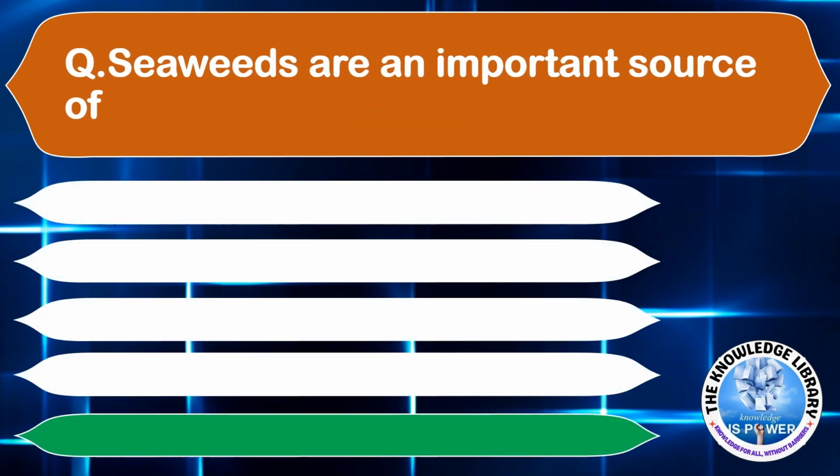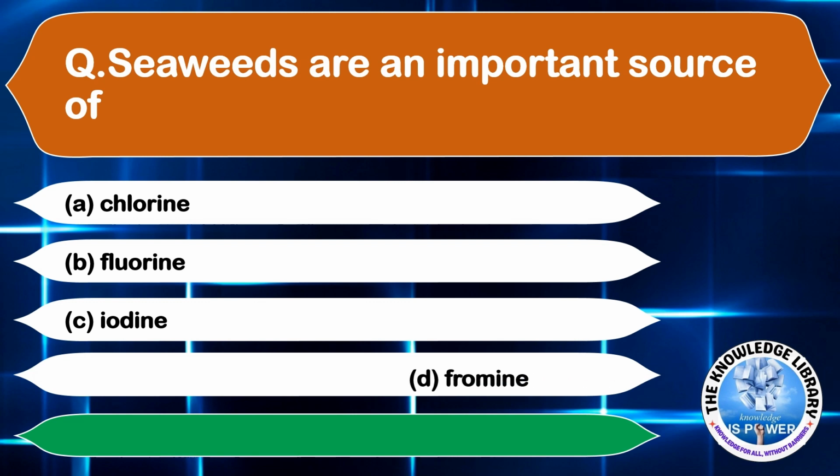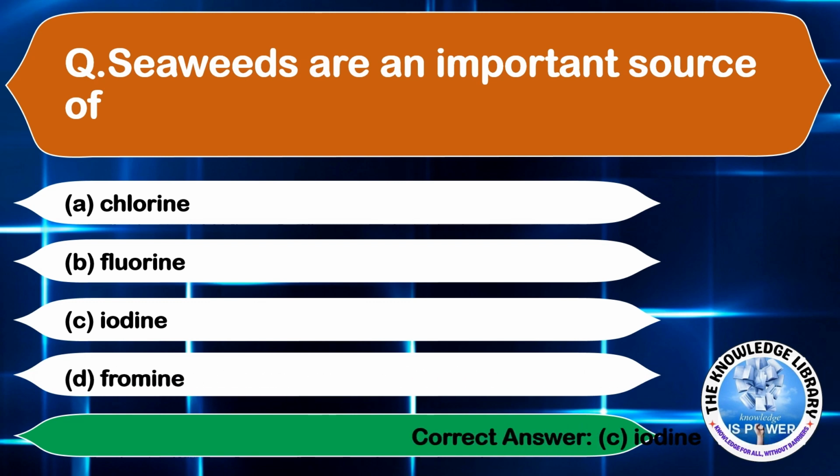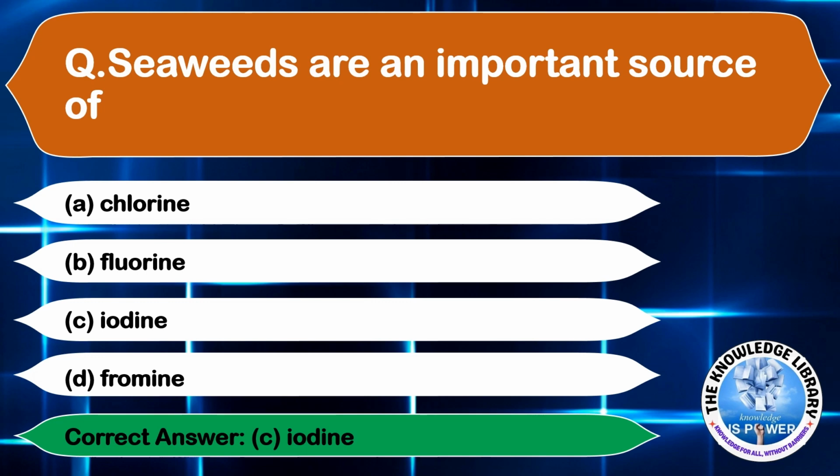Seaweeds are an important source of what? Option A, chlorine, option B, fluorine, option C, iodine, and option D, bromine. The correct answer is option C, iodine. Moving on to the next question.